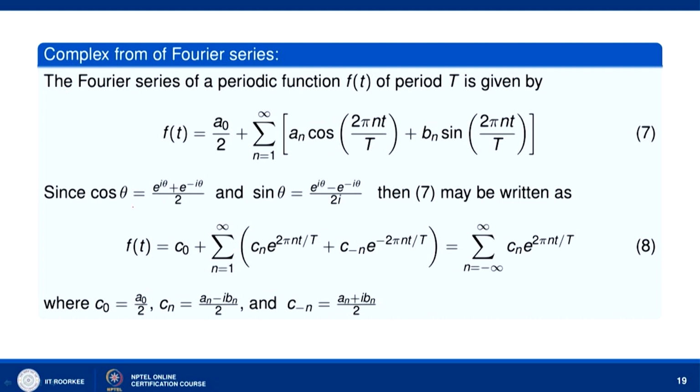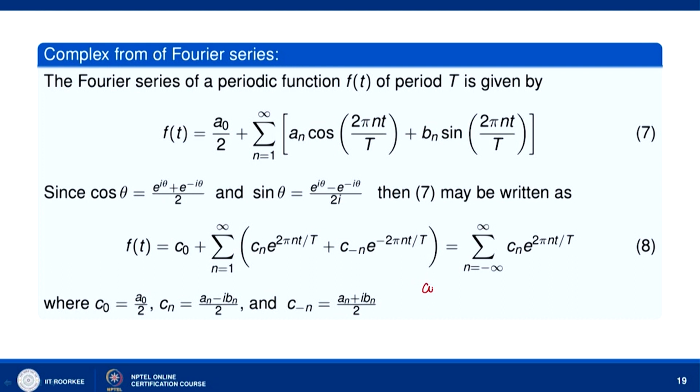Let us use Euler's formula for cos theta and sin theta. Cos theta is e to the power i theta plus e to the power minus i theta, divided by 2, and sin theta is e to the power i theta minus e to the power minus i theta, divided by 2. Let us put these expressions for cos 2 pi n t by T and sin 2 pi n t by T.